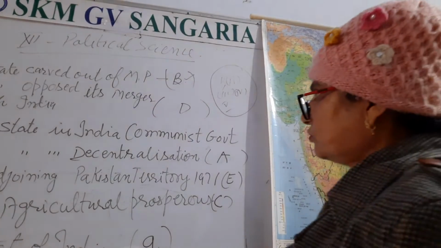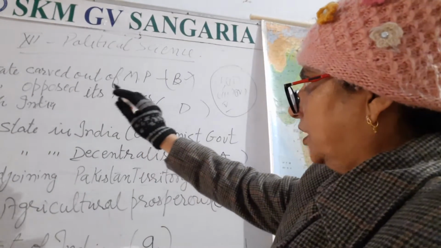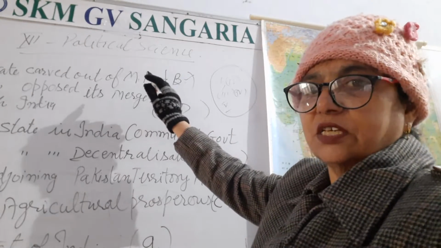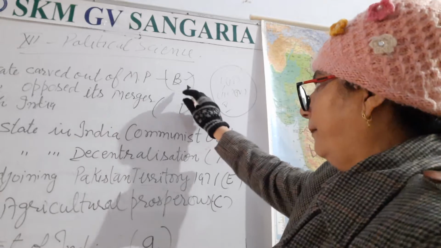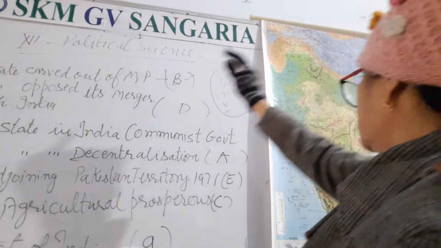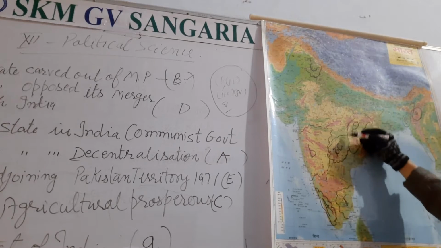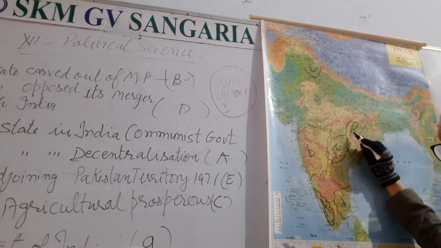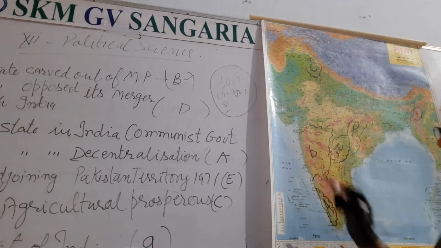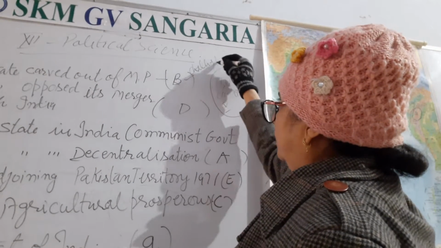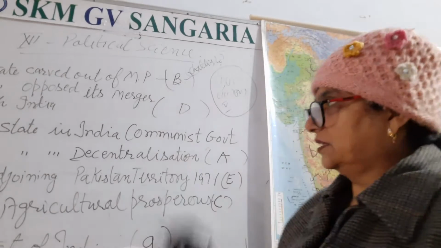So the first question is: the state carved out of MP. The symbol is B. Let us find it here, B. It is here. Which state is this? This is Chhattisgarh. Accordingly, you have to write here the answer Chhattisgarh and mark on your map Chhattisgarh.